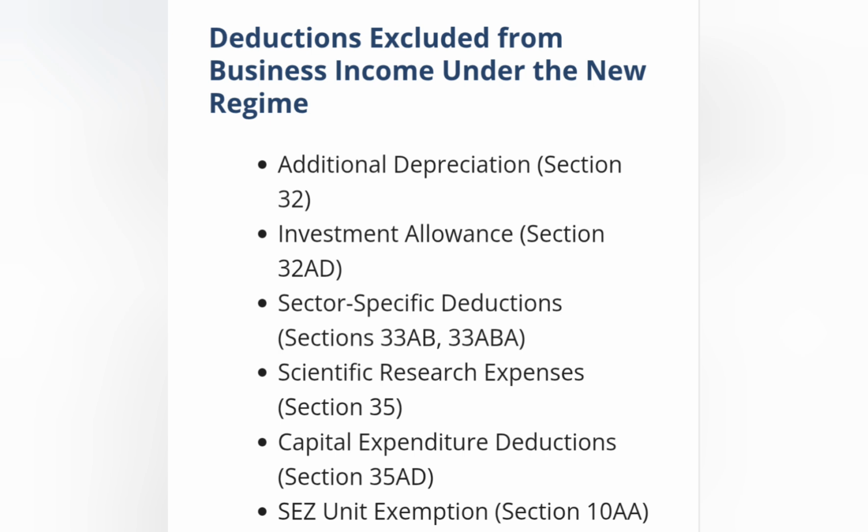Deductions allowed from business income under the new regime: additional depreciation Section 32, investment allowance Section 32AD, specified deductions Sections 33A and 33AB, 33ABA, scientific research expansion Section 35, capital expenditure deduction Section 35AD, and SEZ unit exemption Section 10AA.